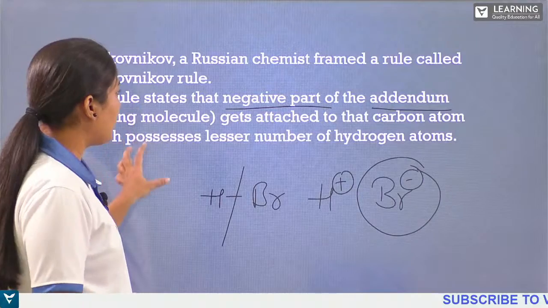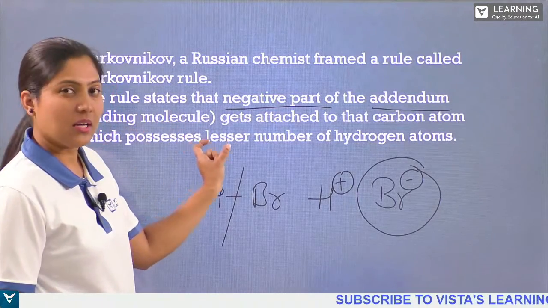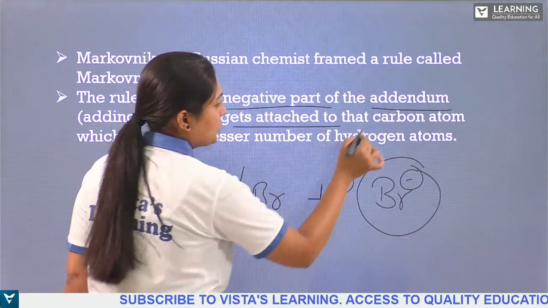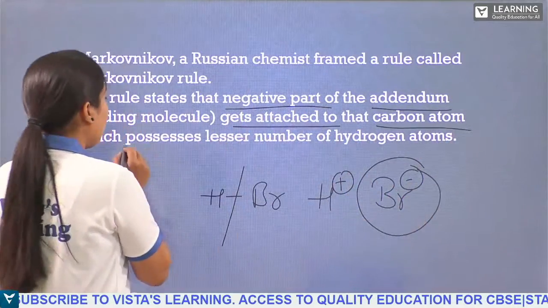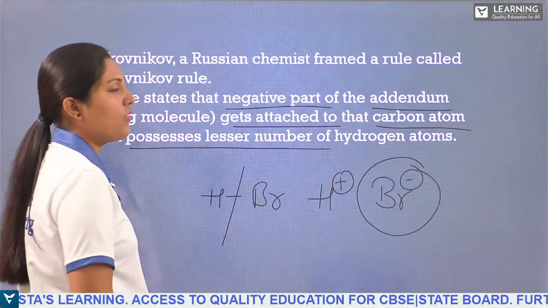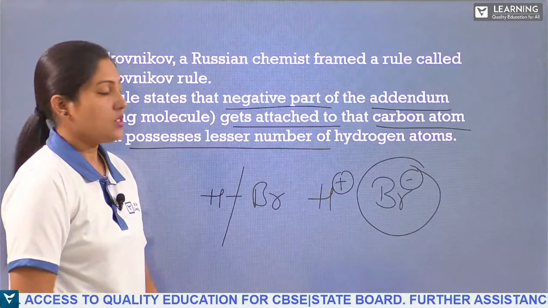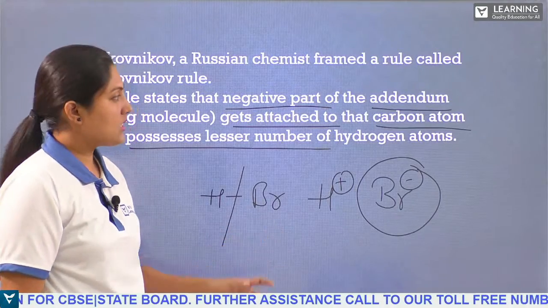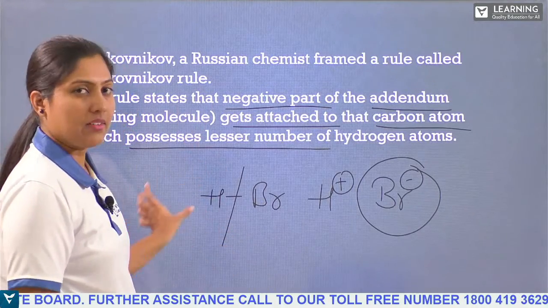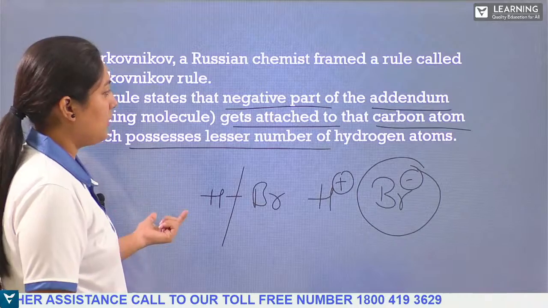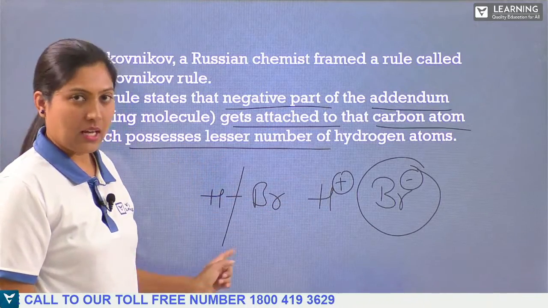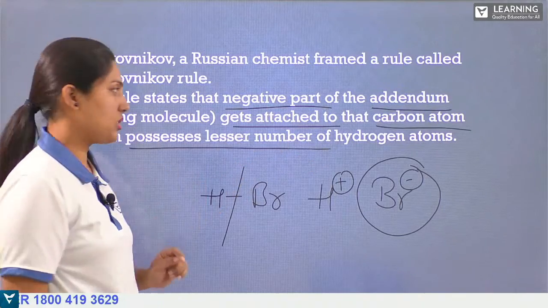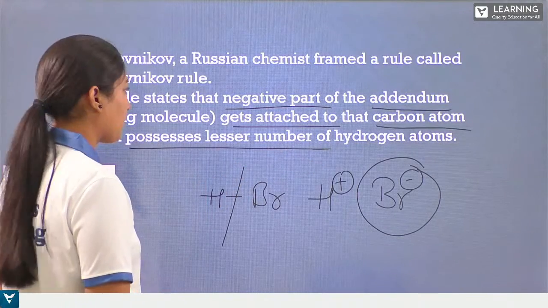The negative part is this Br. Addition of Br, we need to remember, happens at the carbon atom which possesses fewer hydrogen atoms. So the negative part of the addendum which is being added to the given alkene, or double bond, will go to that carbon atom where we have fewer hydrogen atoms.